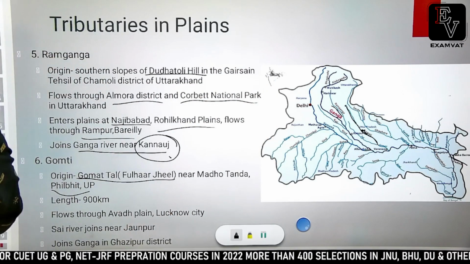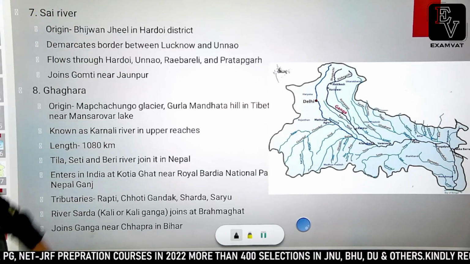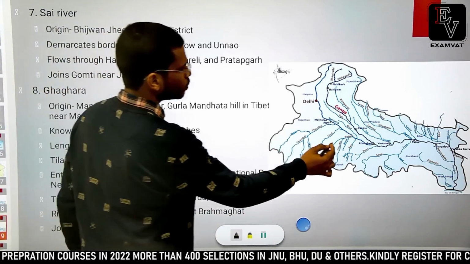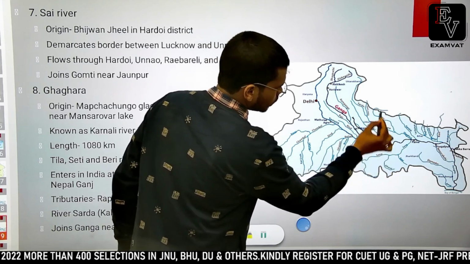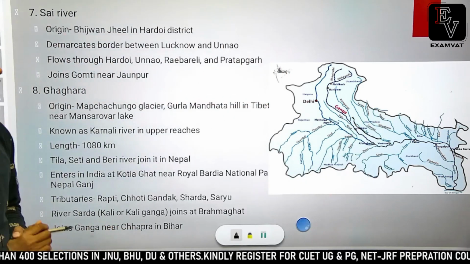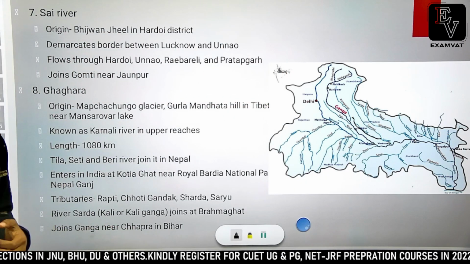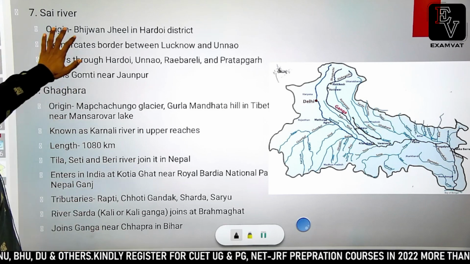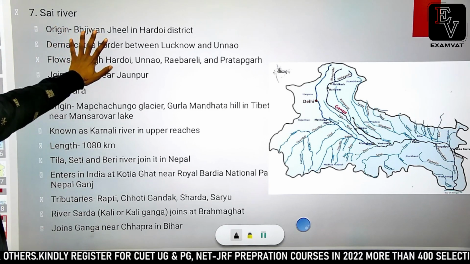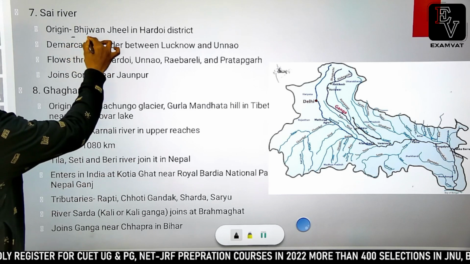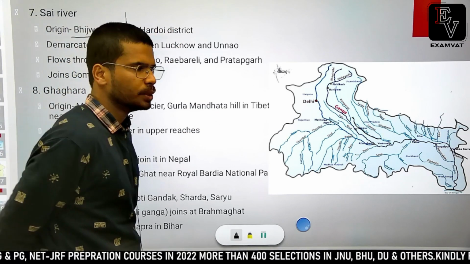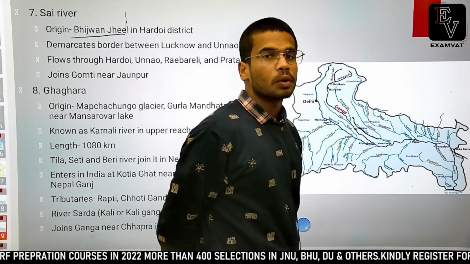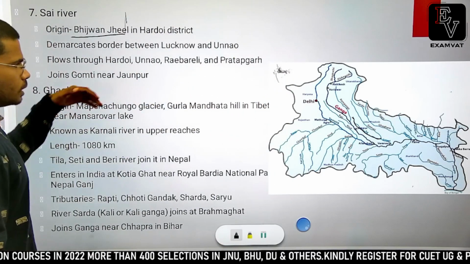Next river in the Ganga river system is Sai river. Sai river is a tributary of Gomti. This one is Sai river. It is the largest tributary of Gomti river, and it also originates from a lake called Bhijwan Jheel in Hardoi district in UP, and it flows eastward.